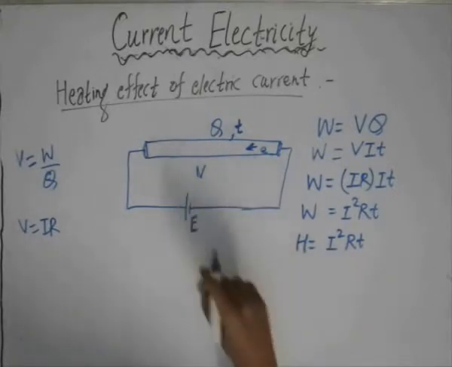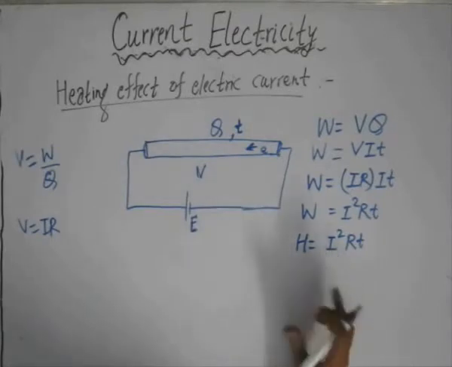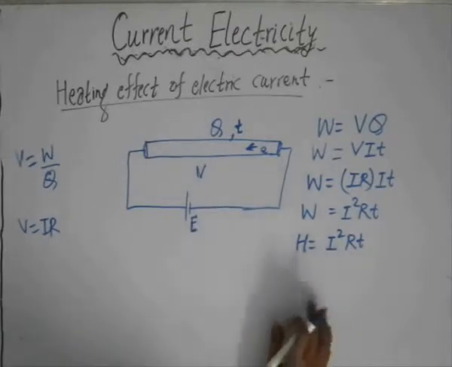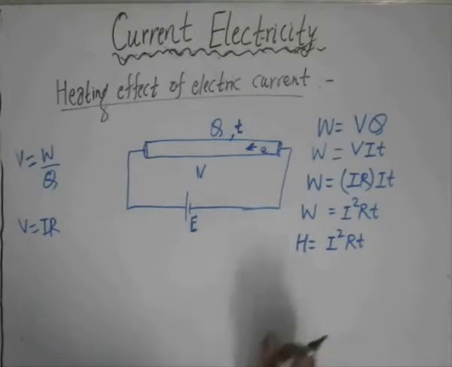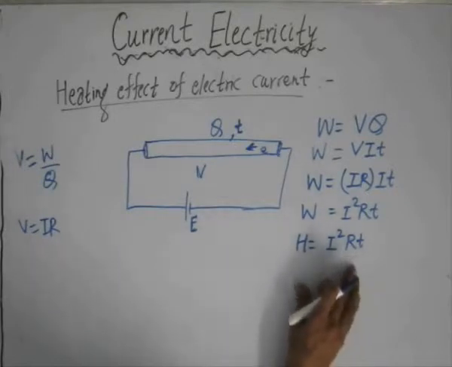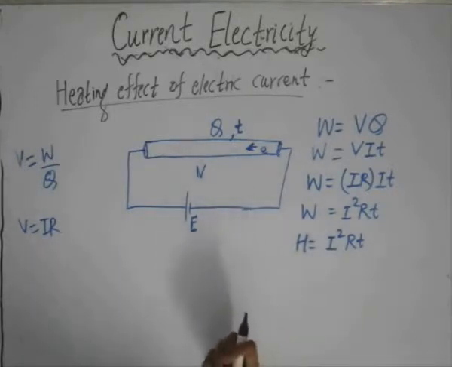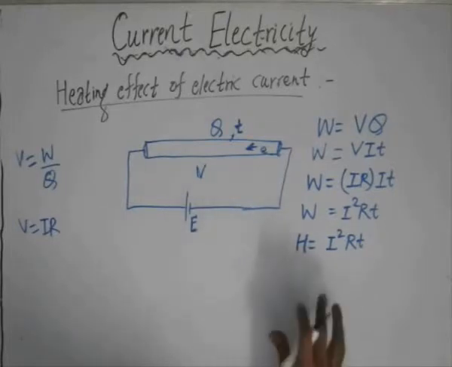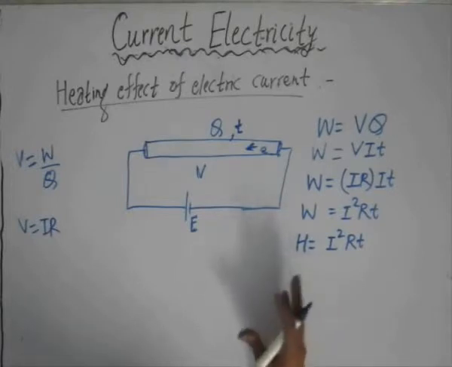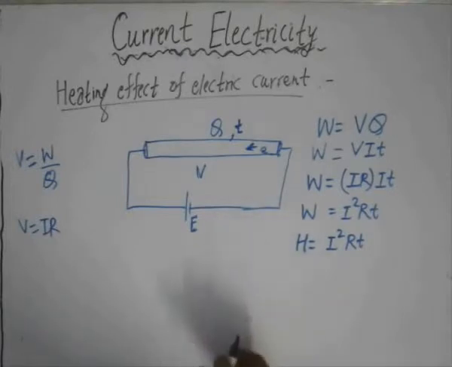If for a steady flow of the current, that means for a high value of resistance, the heat that would be generated would be very large. So this is the concept which we will be using when we go for applications like electrical iron, wherein we will be using a coil of very high resistance so that we can generate a large amount of heat. That is our purpose.